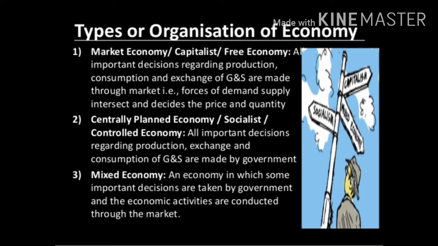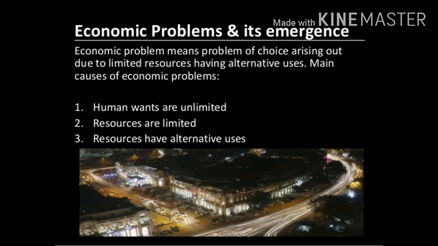Here the government will take the economic activities which give benefit for the society, that is for the social welfare of the economy, whereas profit oriented decisions are taken by the private owners. In market economy they are fully profit motive, there is no social welfare motive, whereas in centrally planned or socialist economy, they bother only about the social welfare, not about the profit motive. In mixed economy, both social welfare as well as profit motive, they work hard.